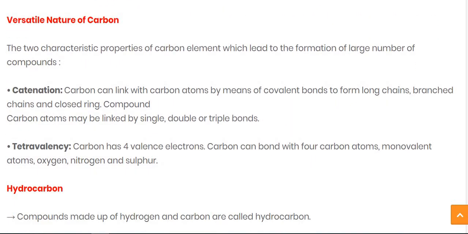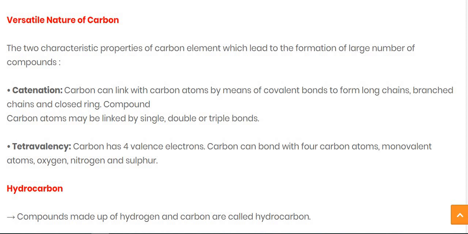Later on we have seen the versatile nature of carbon, and in that we studied two properties of carbon that make it versatile. The first property is catenation, and the second one is tetravalency. Catenation means carbon can link with other carbon atoms by means of covalent bonds to form long chains, branched chains, and closed ring compounds. Carbon can also link by single, double and triple bonds.